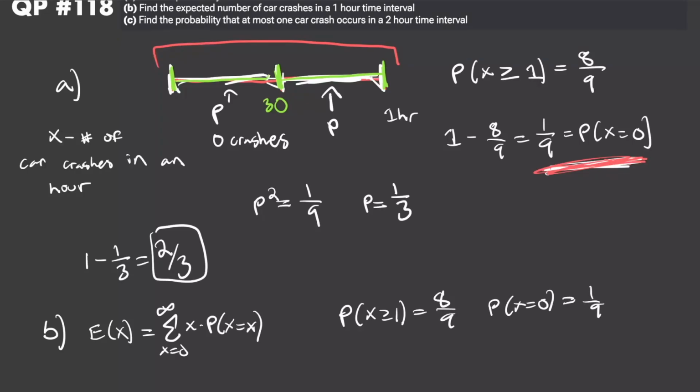But it doesn't give us any more information about how these probabilities actually break down. We know the probability that x is equal to 0, but we don't know the probability that x is equal to 1 or the probability that x is equal to 2. All we know is the probability that x is greater than or equal to 1, which doesn't tell us a whole lot to solve this.